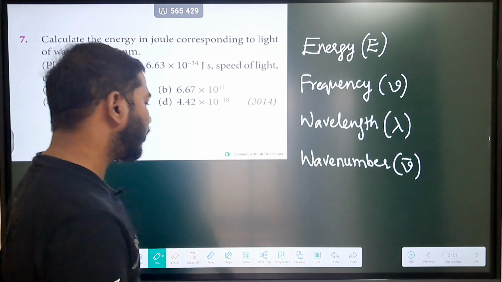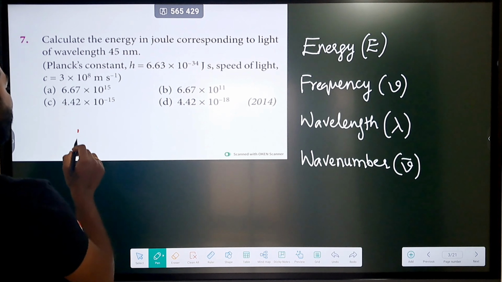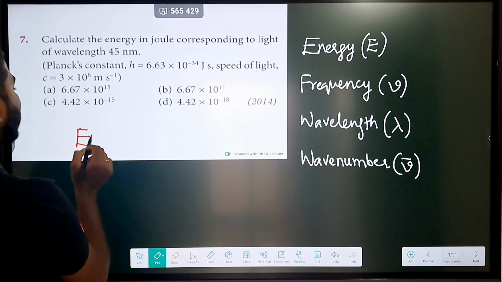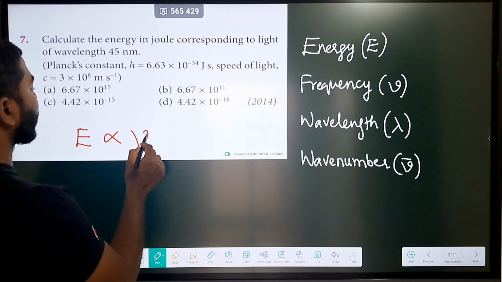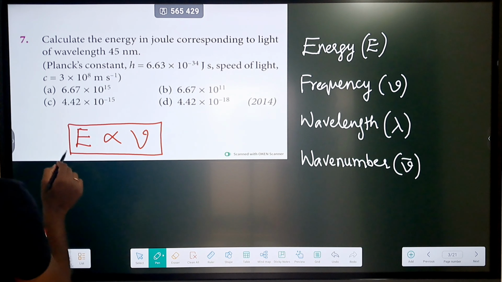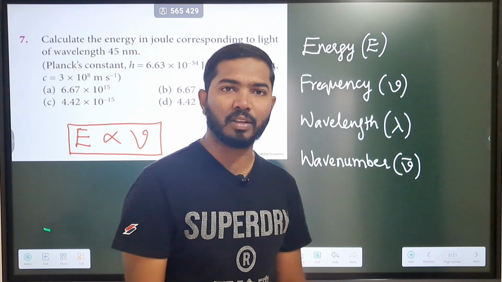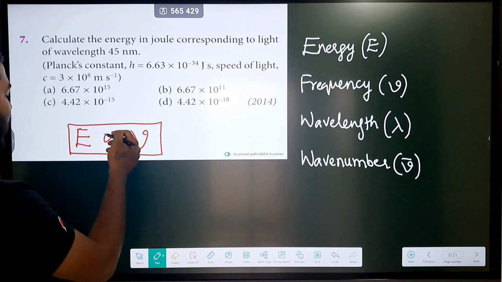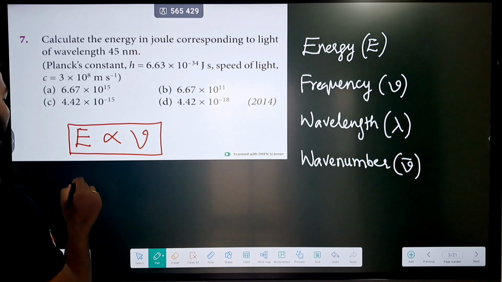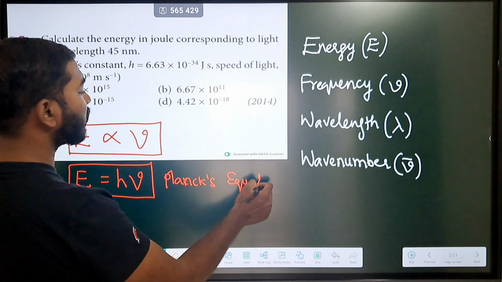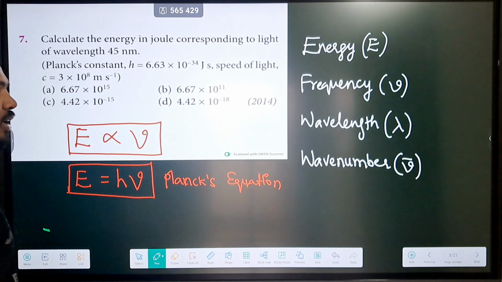What exactly do we need to know about Planck's quantum theory? Energy of every electromagnetic radiation is directly proportional to the frequency of the radiation. This is what Planck's quantum theory tells us. And by removing the proportionality, we can write a constant called Planck's constant, h. So E is equal to h nu. This is called Planck's equation, very important for the calculation part.